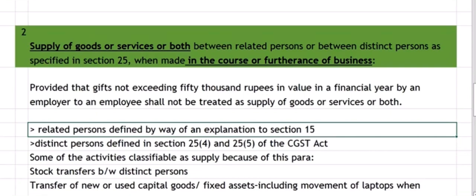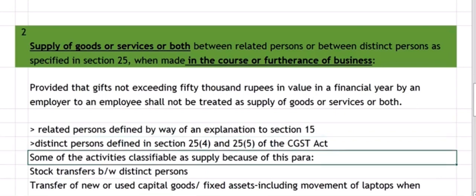Distinct person is nothing but different units or different GSTs of the same PAN, or a branch office of the company which is existing outside India. So different branch offices are treated as distinct persons. Different GSTs are treated as distinct persons. So even though they are under the same PAN and they are a single entity, they are treated as distinct persons as per 25. This is a deemed fiction, and they will be treated as separate persons only for the purpose of GST. So any supply of goods or services between such distinct persons will also be taxable.